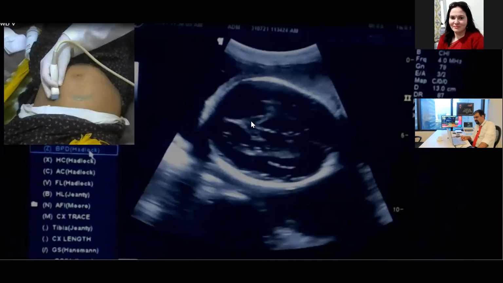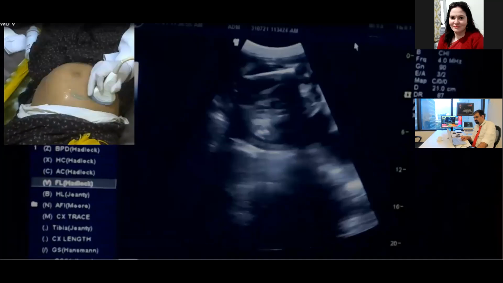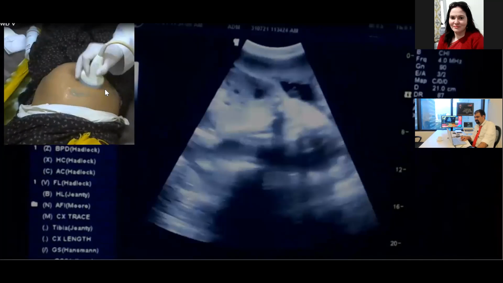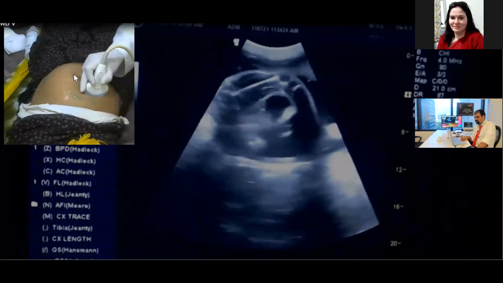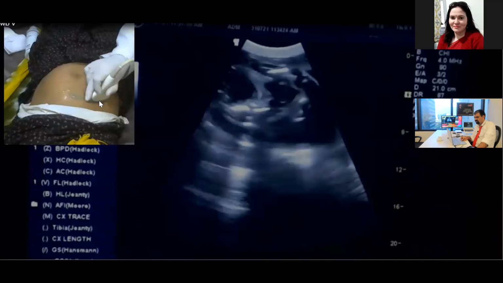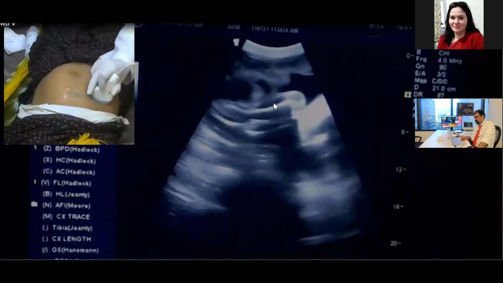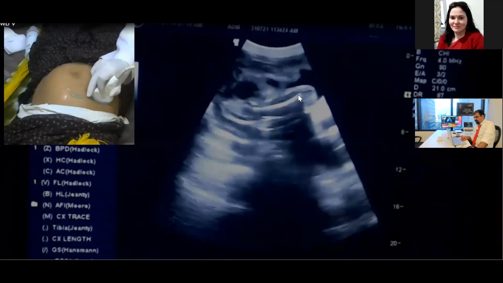Anyhow, this is the transthalamic section, which we discussed right now, and we got the femur also over here. Now see, femur we got over here. So the abdominal circumference will be for sure in between this and this point. This is the abdominal circumference, which will come in a moment. Now, which femur to take? Which femur to take?